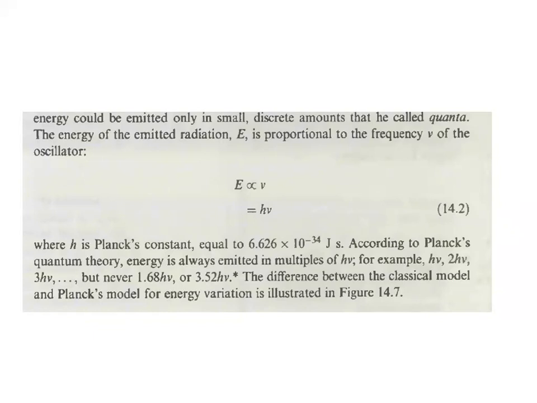It should be h mu, 2h mu, 3h mu, and can never be like 1.68, 3.52, 1.2, in fraction. It will always be the quanta of light, and this h mu is called the quanta of light. If this quanta of light you can give, it is going to absorb, or if there is emission, only this quanta of light is going to be emitted. Clear है ये?